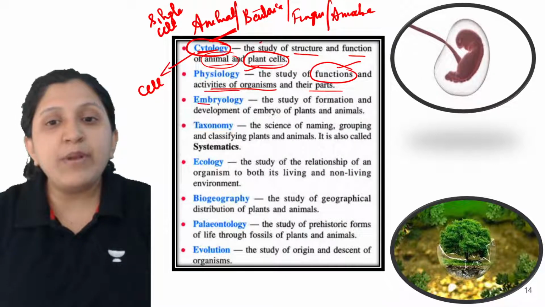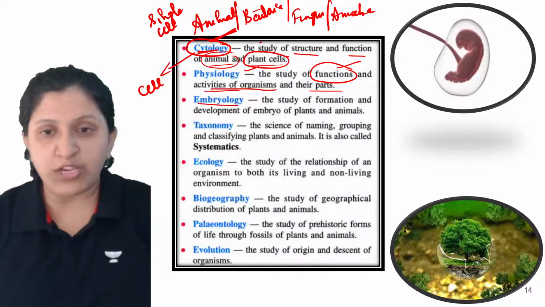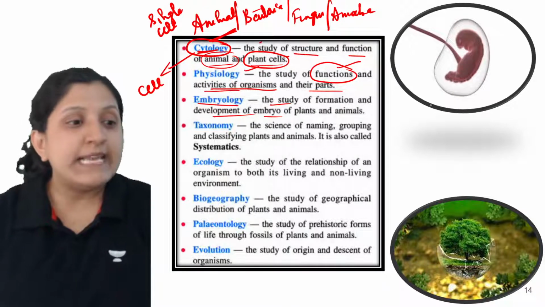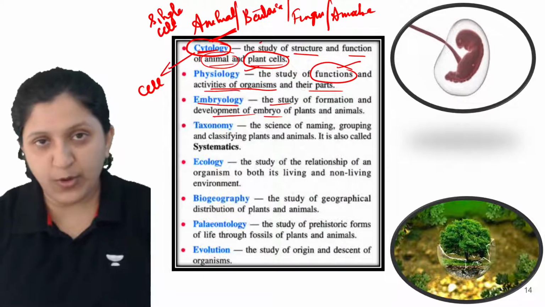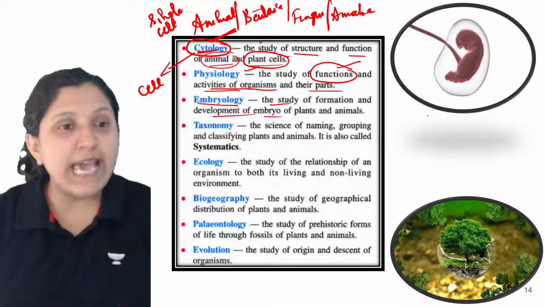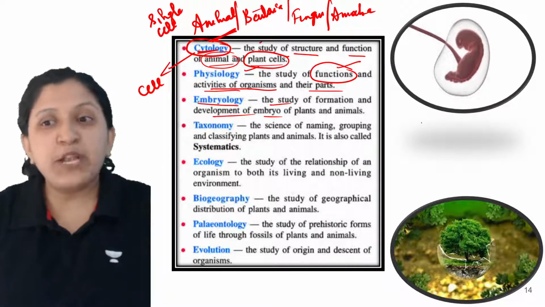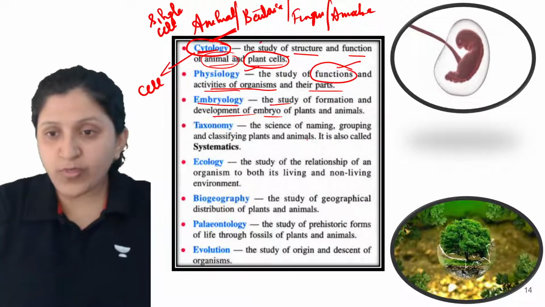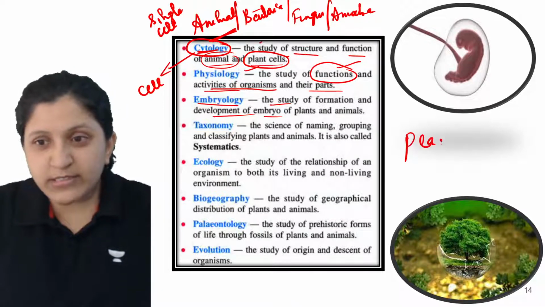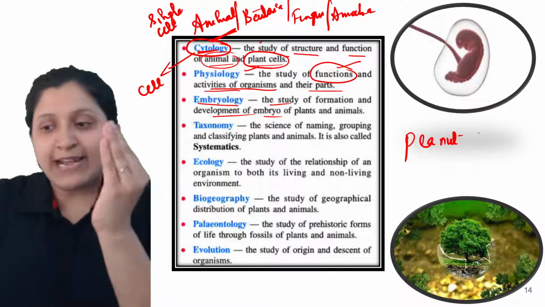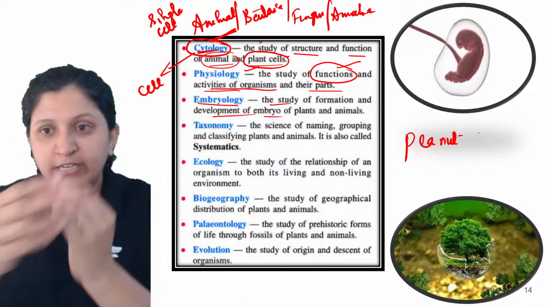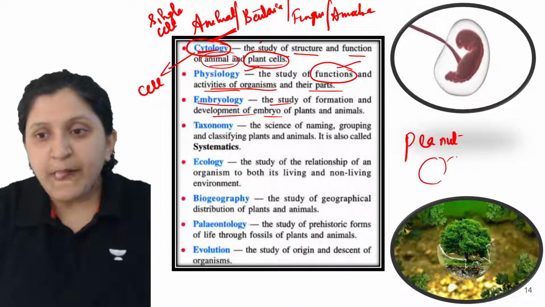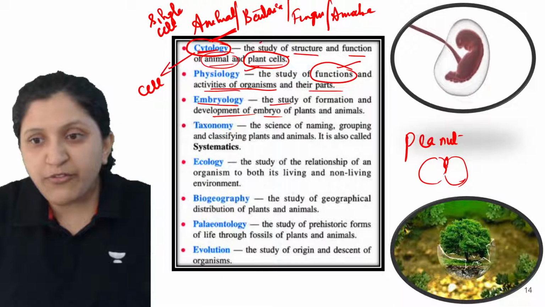Now embryology. What exactly is embryology? It is the study of formation and development of an embryo, in case of plants as well as animals. In a plant also there is embryo development, not like a child, but if you cut open, you can just take a groundnut seed, a peanut seed, and try to separate the cotyledon. From a peanut, or maybe from a pea itself, when you separate it, you can find an embryo there.